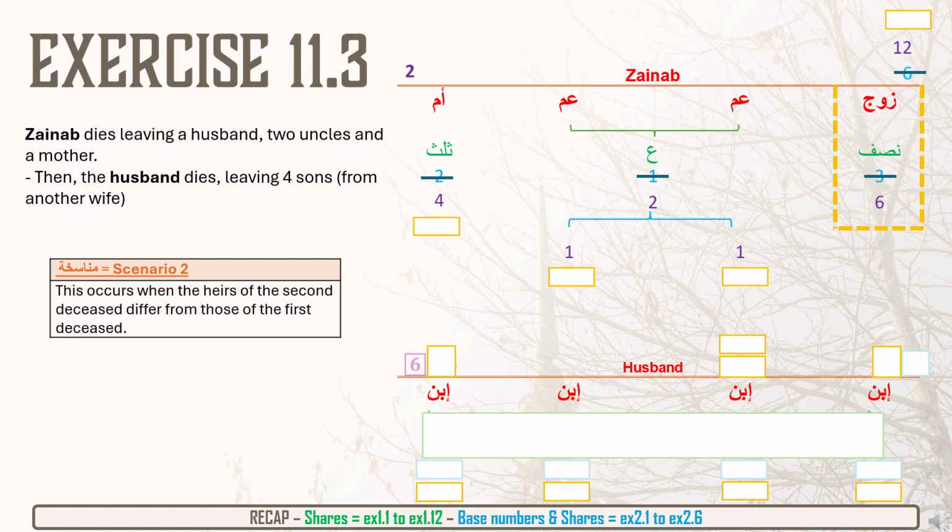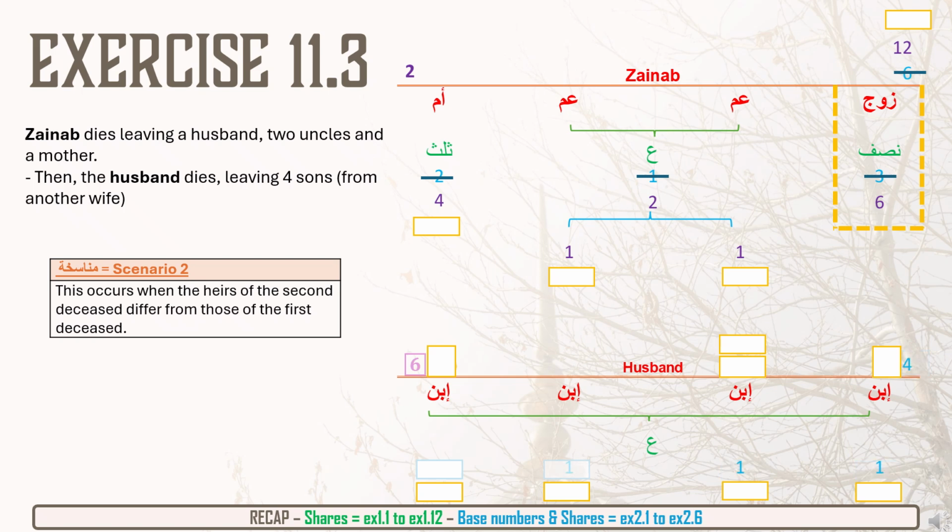So the husband's got 4 sons. It will be asaba between them. The base number will be 4 and they will get 1 each. So now we look at these 2 numbers. Which 2 numbers? The shares kept aside, which is 6 in purple there, and the 4, which is the secondary base number. So we look at these 2 shares and we have to look at the relationship between them.